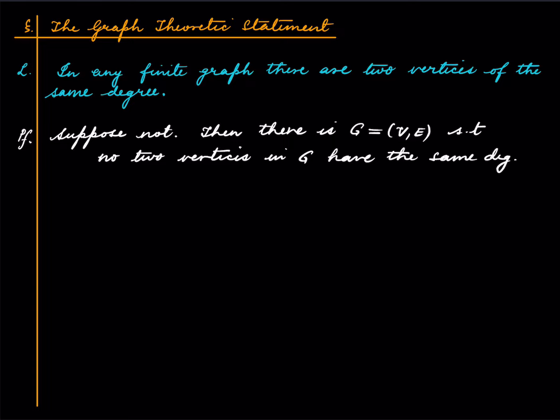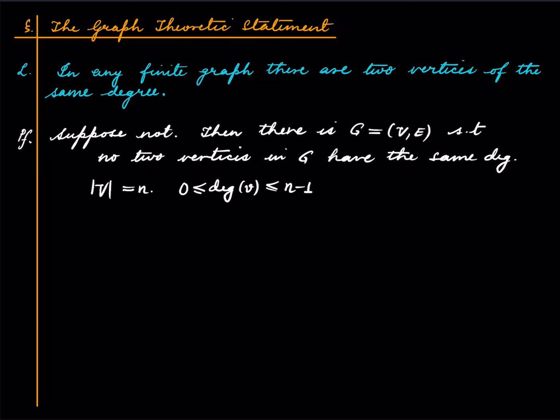So let's say there are n vertices. Note that the degree of a vertex is then in the range 0 to n minus 1. Why is that?